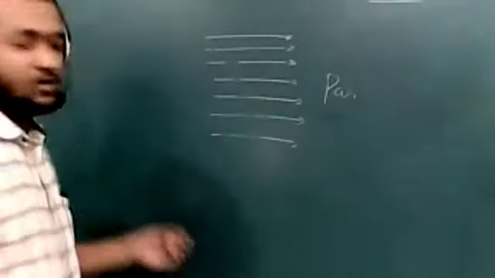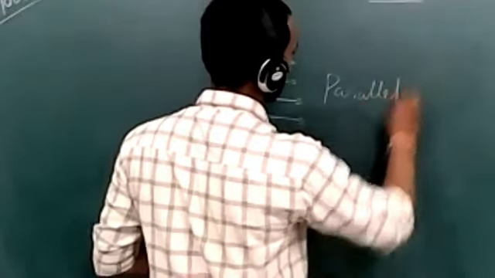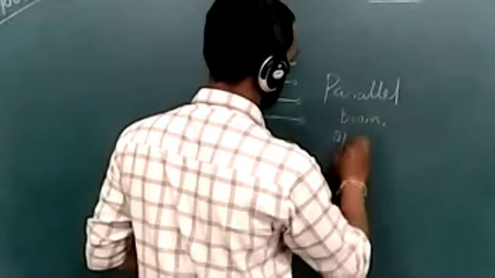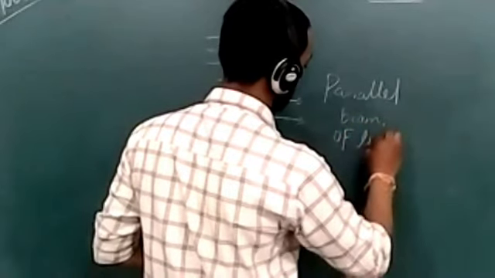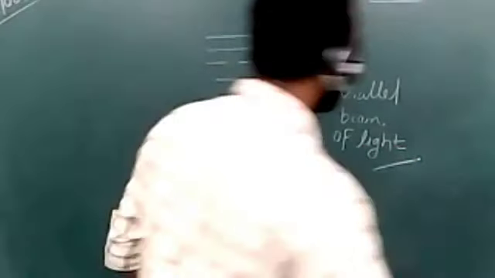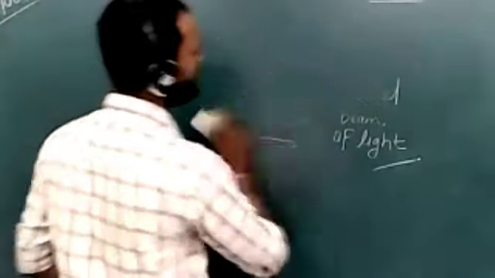So this is a parallel beam of light. Now there are two more types of beam of light, that is convergent and divergent beam. Let's see what is a convergent beam of light and a divergent beam of light.